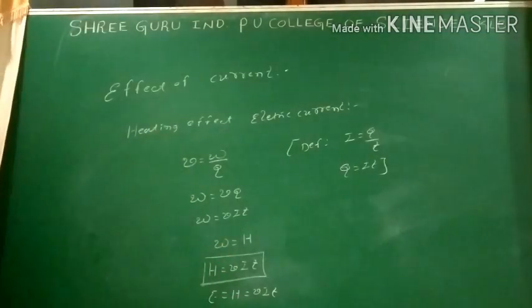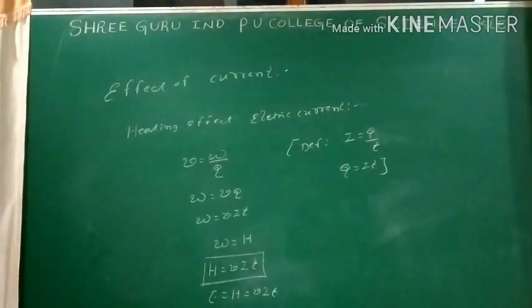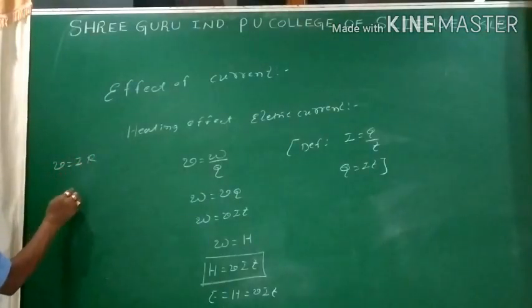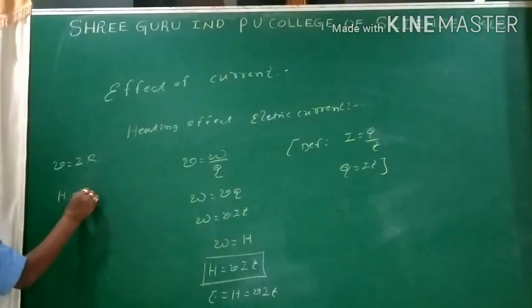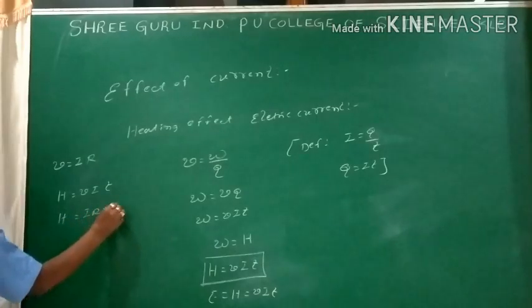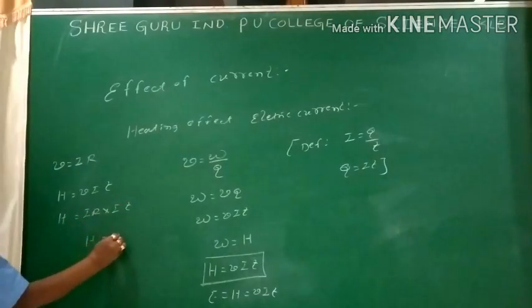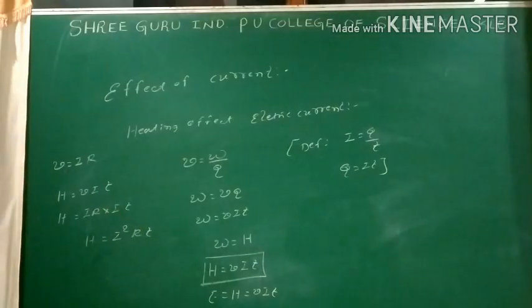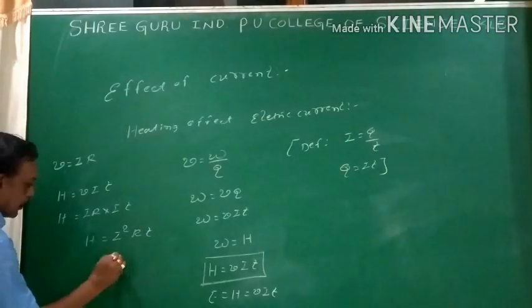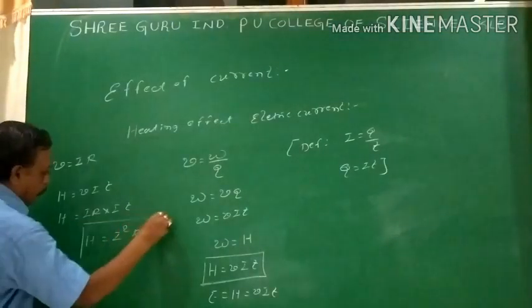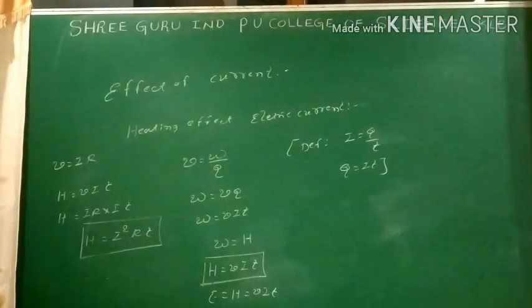If I replace V equals I into R from Ohm's law, though it is a bit far away to study Ohm's law, I replace the equation. So H equals VIT, V is replaced by I into R, I into T. H equals I square R T. Now this equation is also a term for heat generated in the conductor. H equals I square RT.